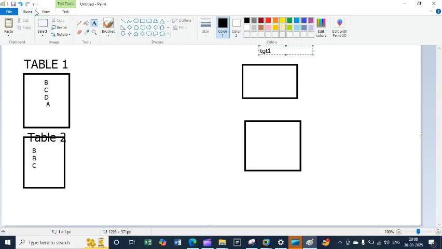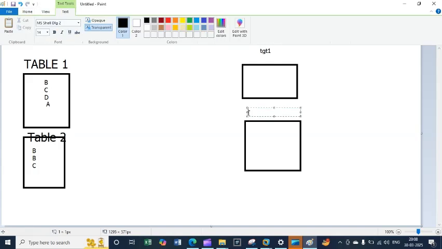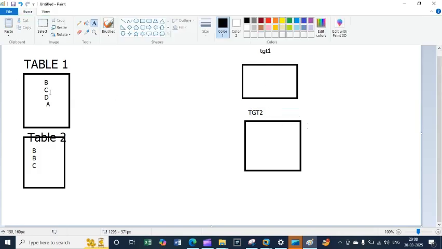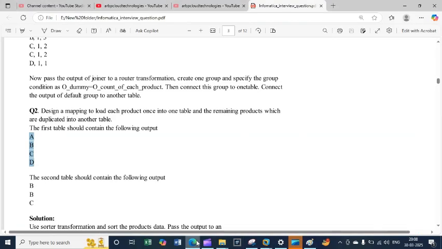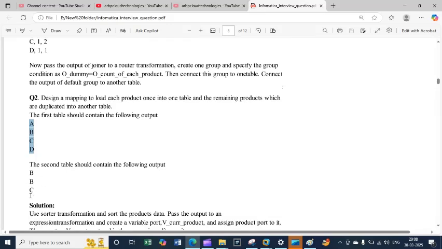So the requirement: here it is B, C, D, the first table having the unique data, and the second table having the duplicates B, B, C. I need to load the data into the tables as unique and duplicate. The second table should contain the following output.